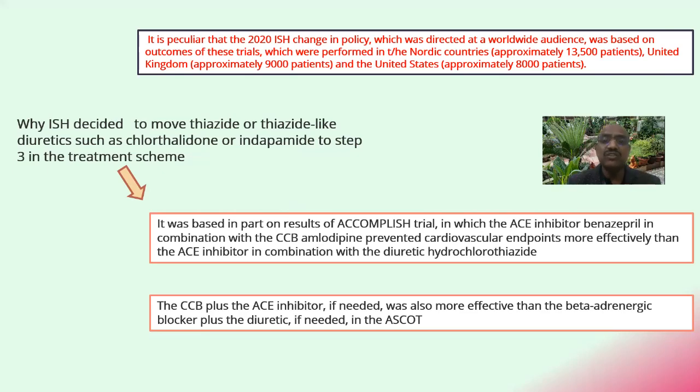And on the basis of this trial, they moved to step down this thiazide. And if you see from the SCOT trial also, the CCB plus ACE inhibitors if needed was more effective than the beta-adrenergic blocker plus the diuretic if needed in the SCOT trial. So I think the two trials were the cornerstone for the shifting of this hierarchy of the drugs.